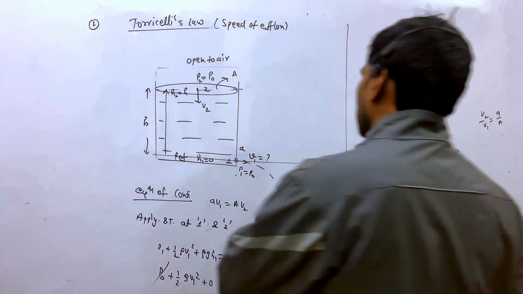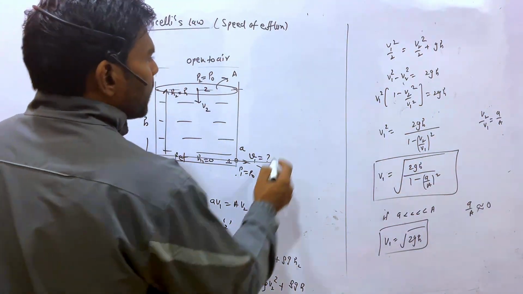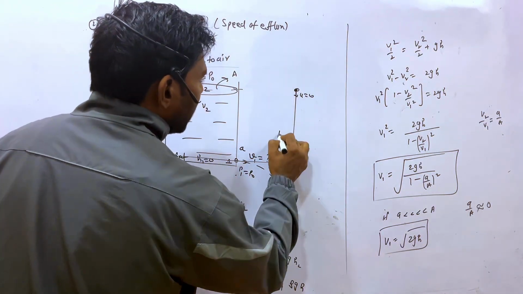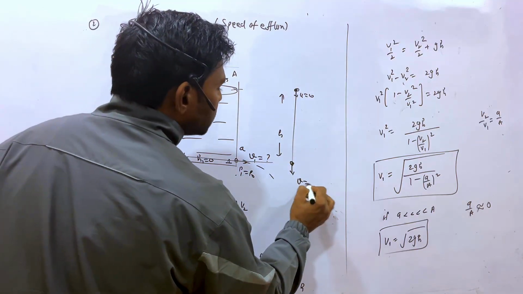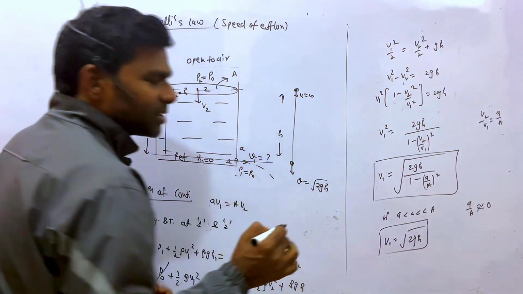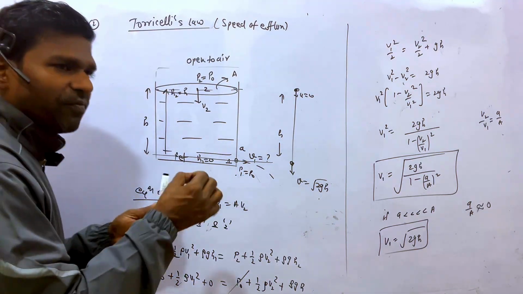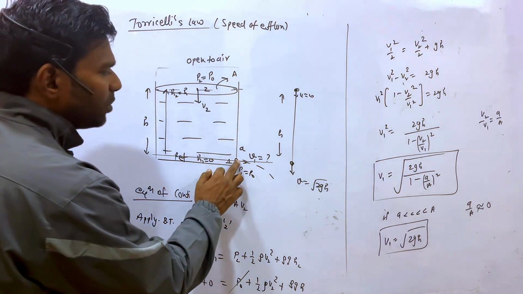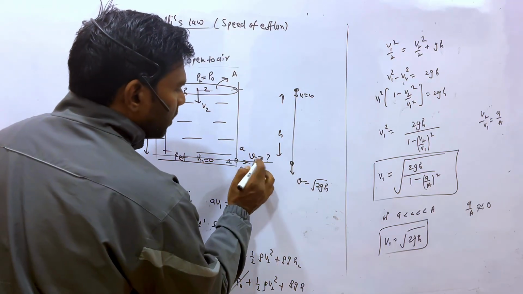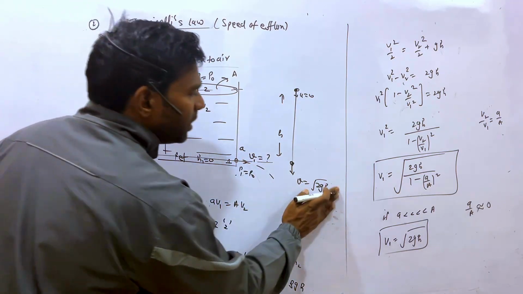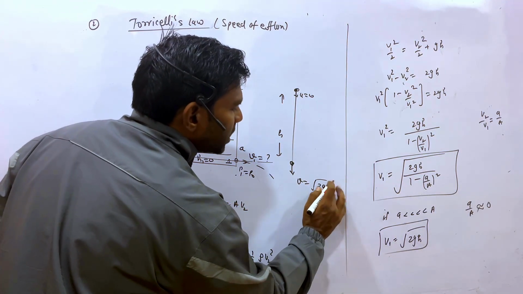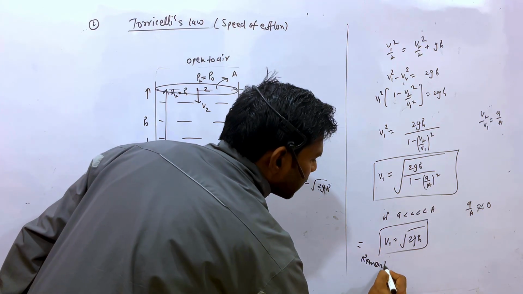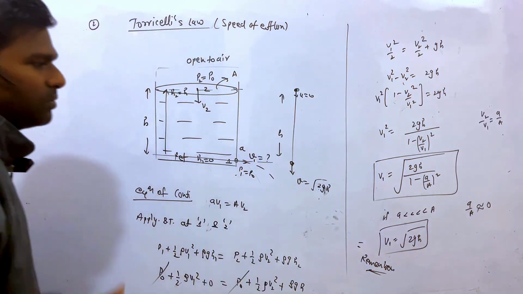What does it mean? It means if the initial velocity is 0, then after falling height h, what is the speed? Root 2gh. So the fluid acts like a freely falling body, right? Therefore the speed of this water flow at this point will be root 2gh. Is it clear or not? Although this is the derivation, you have to remember the result. Is it clear or not? Copy this.